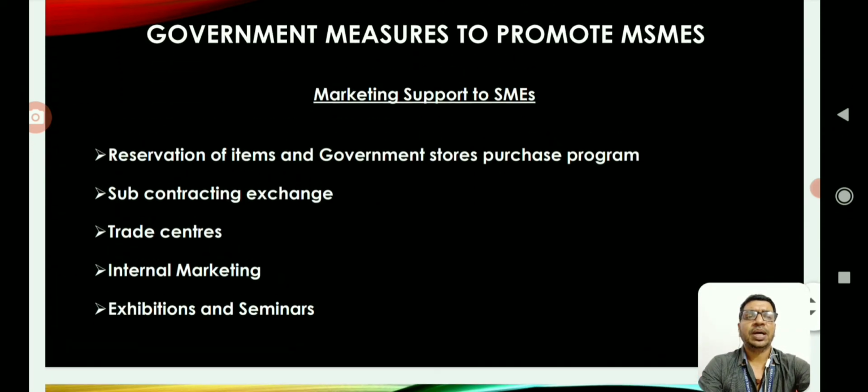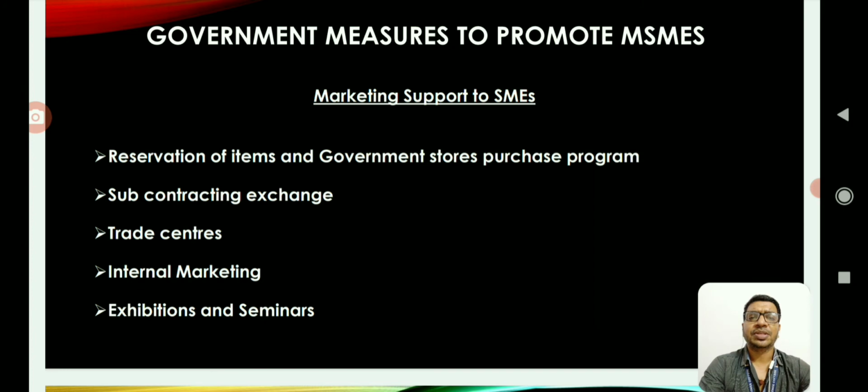Now, when it comes to the marketing support to SMEs, there were as many as 1035 items reserved especially for micro, small and medium enterprises. But in later stages, due to the misuse of this opportunity, the dereservation policy came into the picture, and now there is no reservation at all for micro, small and medium enterprises.